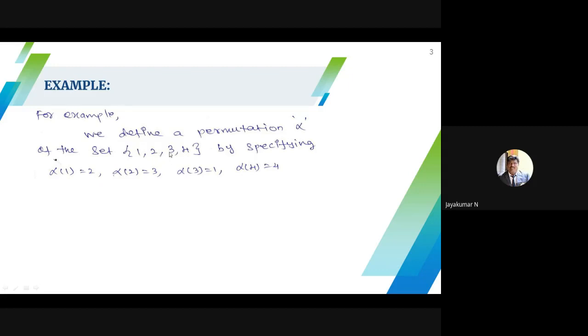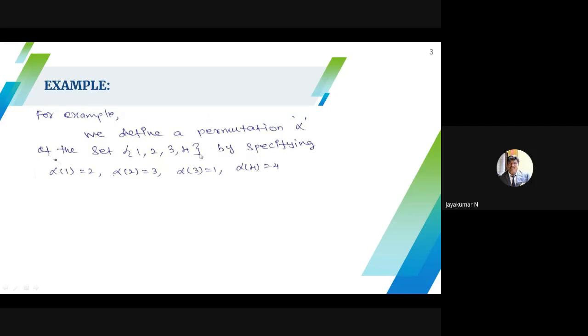Many such assignments are possible. Here I assign 1 to 2, 2 to 3, 3 to 1, 4 to 4. This is one such permutation. You may also assign 1 to 1, 2 to 2, 3 to 3, 4 to 4. That is the identity element in the permutation group. If you assign in many ways, you will get many permutations.